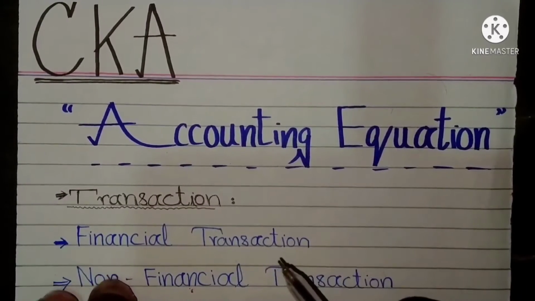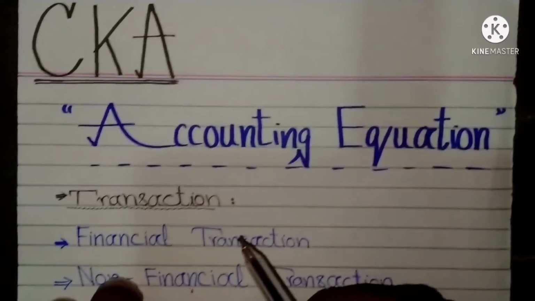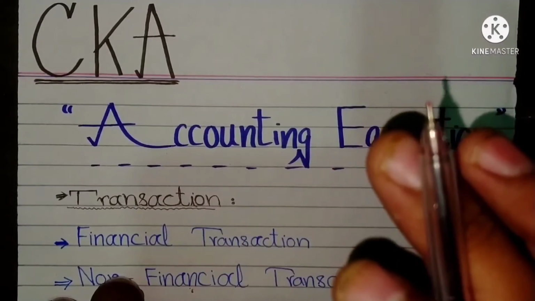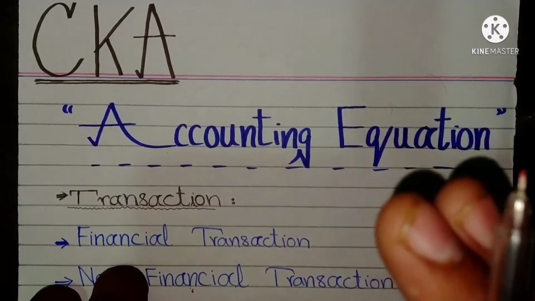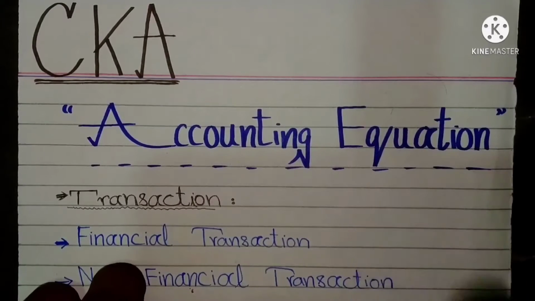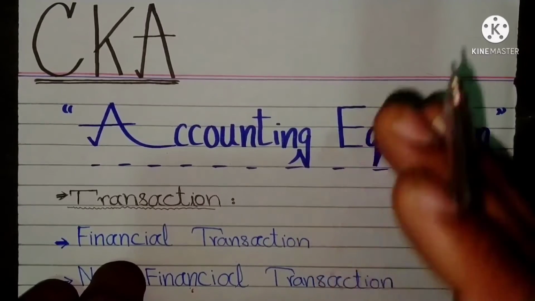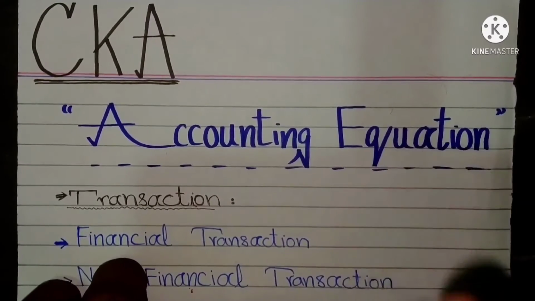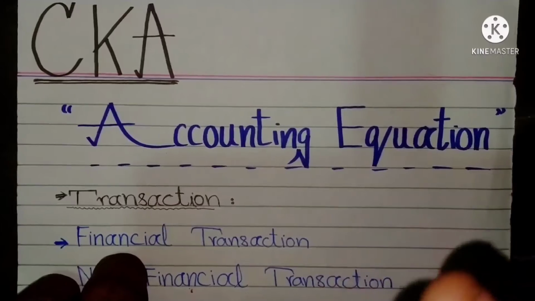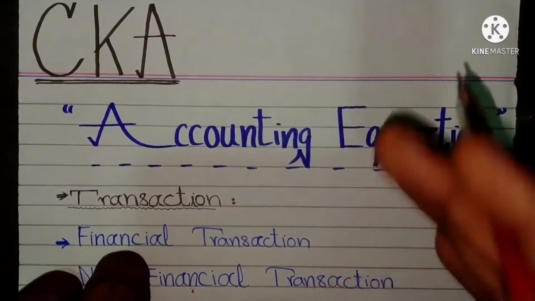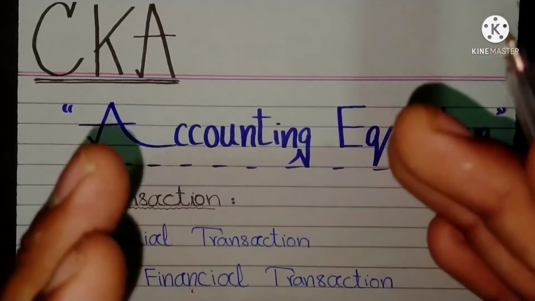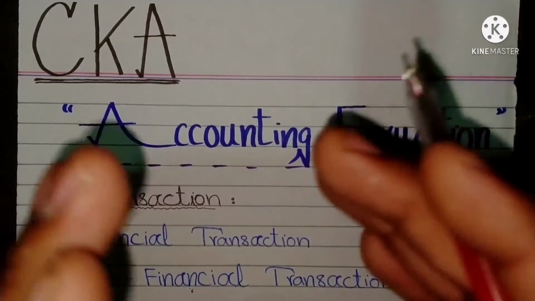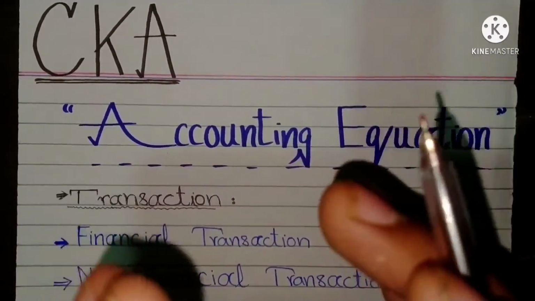In the context of business accounting, only those transactions which change the financial position of the business and which call for accounting are recognized as transactions. In other words, all monetary or financial transactions are regarded as business transactions. Remember, it is not that anything which results in change of something will be regarded as a transaction.